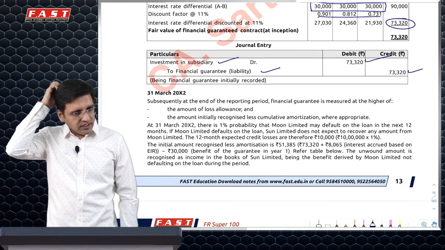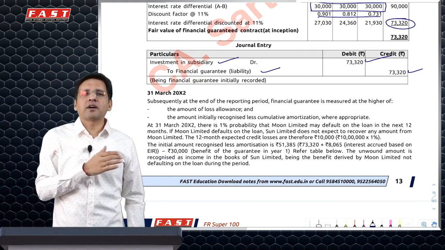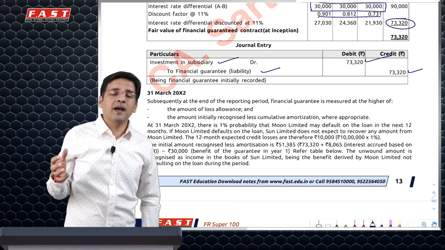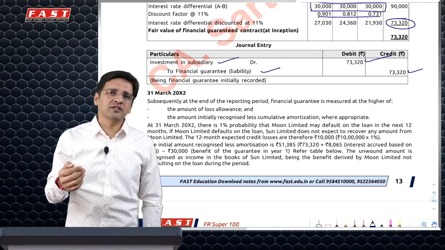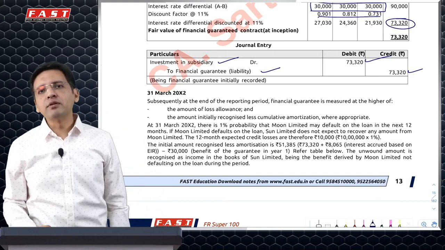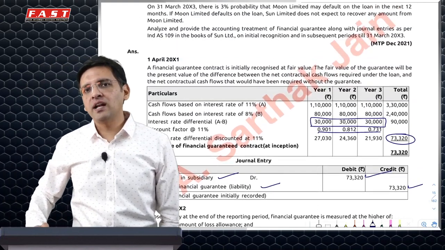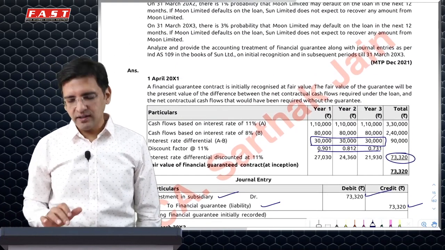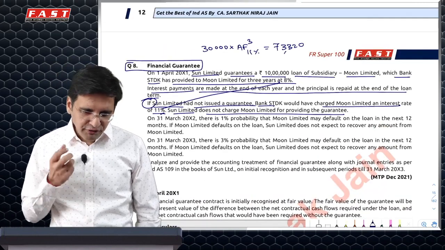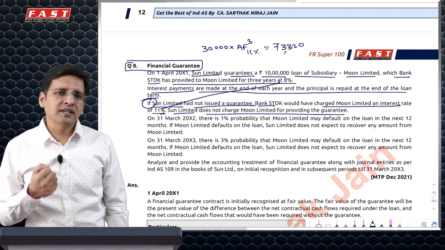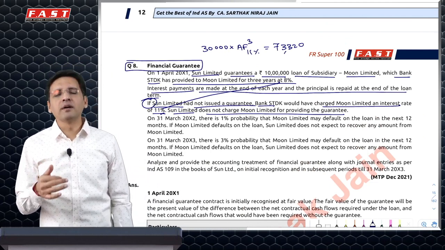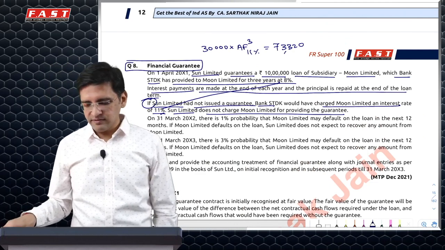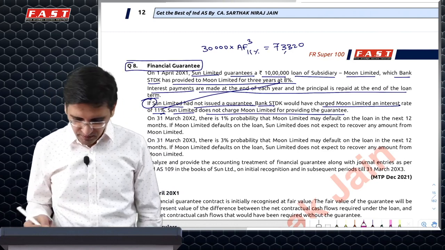Now Ind AS 109 says that this is your income which you should recognize over a period of 3 years. And the unamortized revenue which you have, or the fair value of the financial guarantee, whichever is higher, would be the value at which the financial liability for financial guarantee would be recognized. Now, what is the fair value of financial guarantee? It is basically the possible loss which you might have to bear when you give guarantee on behalf of someone else. So there will be some information about it in the question.